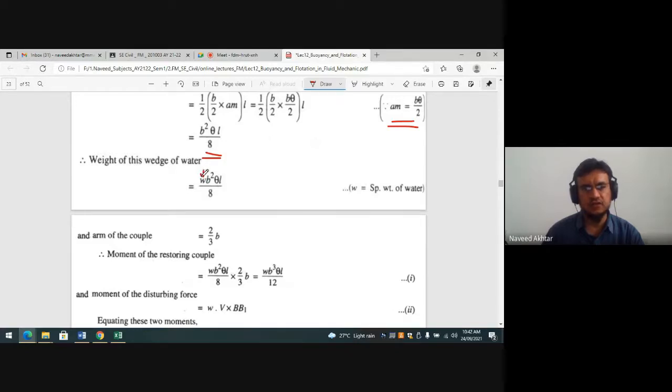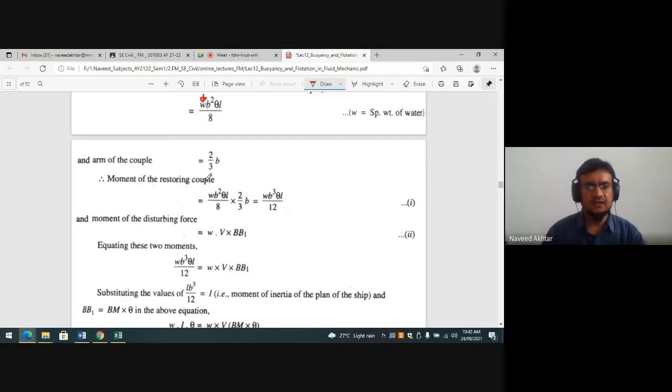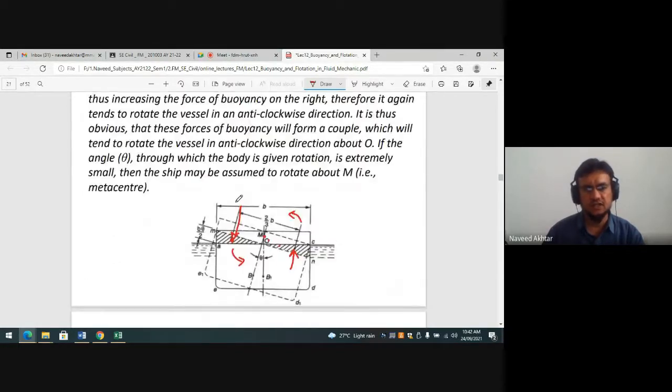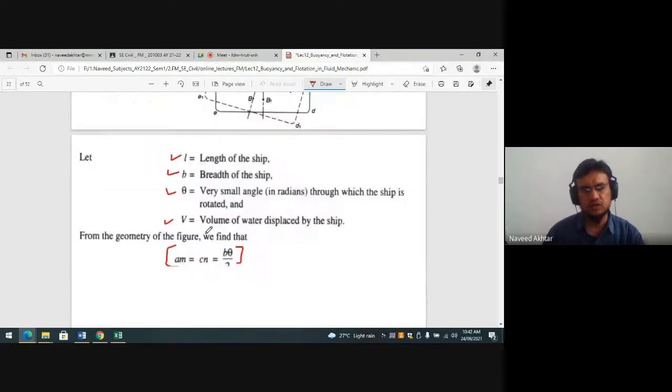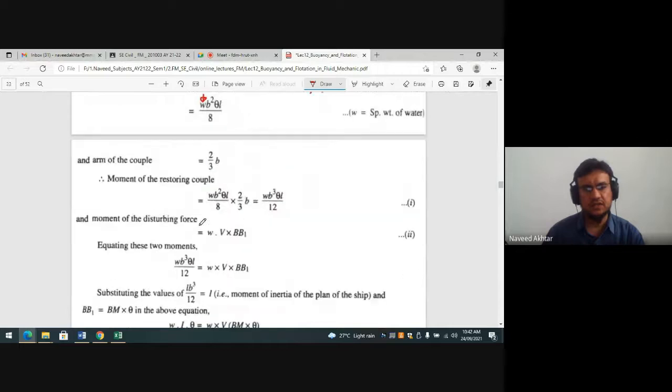This is the weight of the wedge of water. w is the specific weight of your water, and the specific weight of water is nothing but rho into g. Okay? And the arm of the couple is 2/3 of B, and the center of this is 1/3, it is 2/3 of B. That's why we have 2/3 of B.